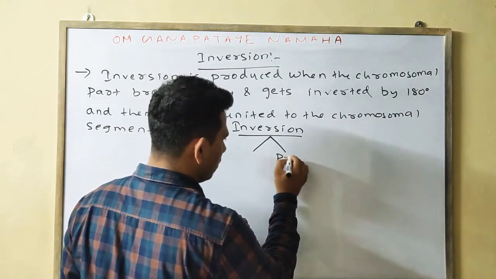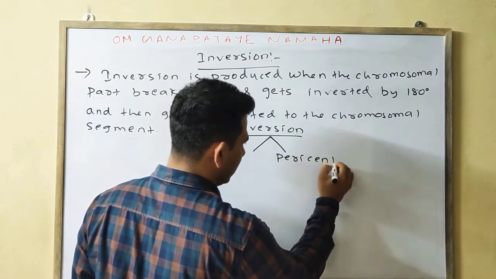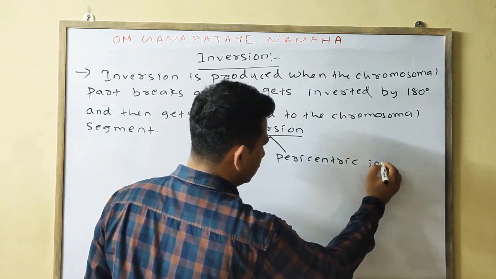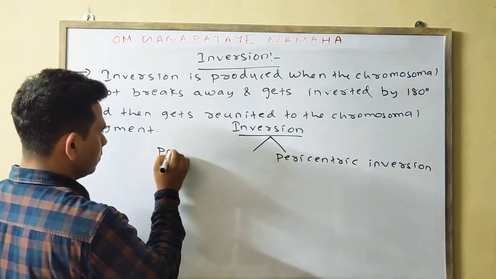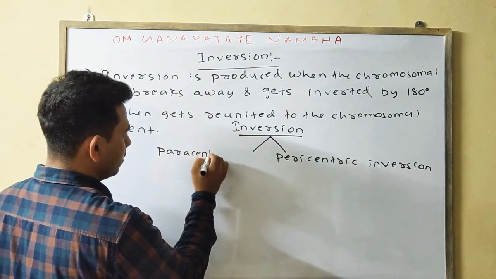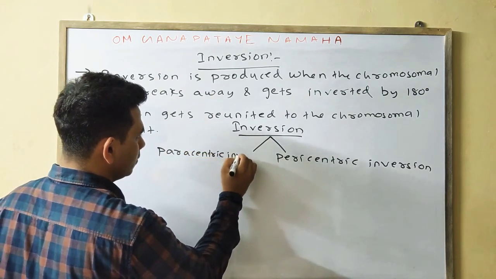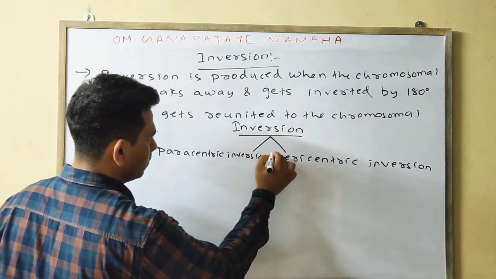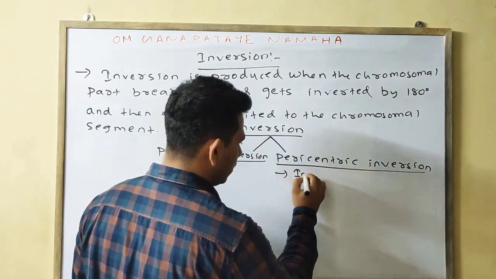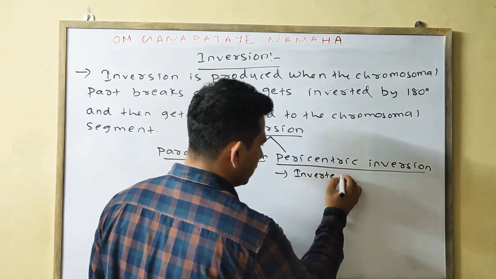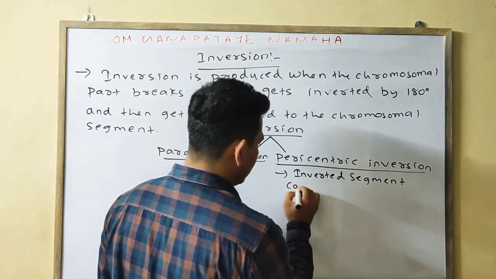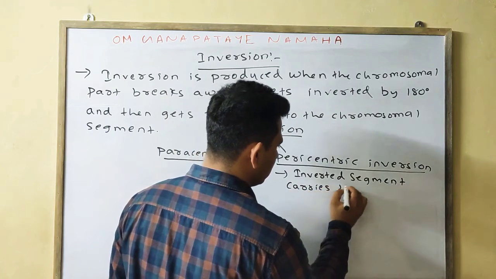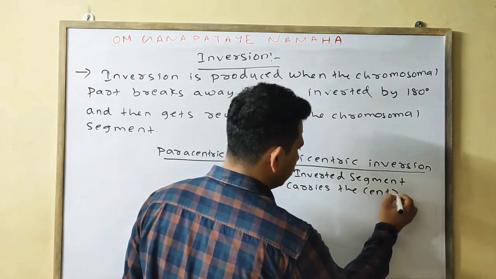One is pericentric inversion, the other one is paracentric inversion. In pericentric, the inverted segment carries the centromere.